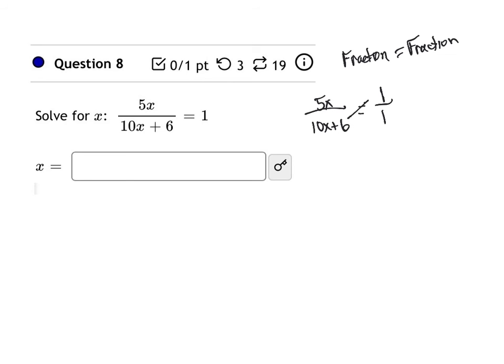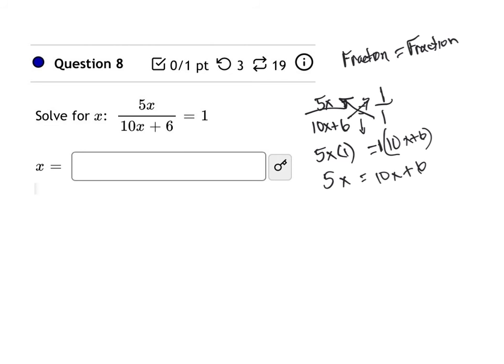You're going to multiply these together and these together. So 5x, and I'm just going to put this extra step, times 1. But we know 5x times 1 is 5x. Bring down the equal sign, and then we're going to multiply 10x plus 6 times 1. Well, we know that's 10x plus 6.